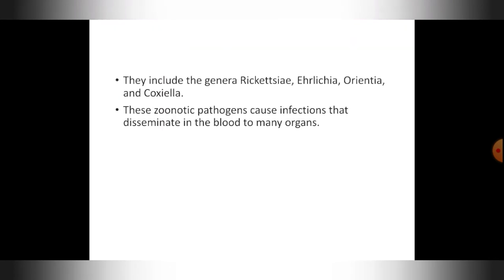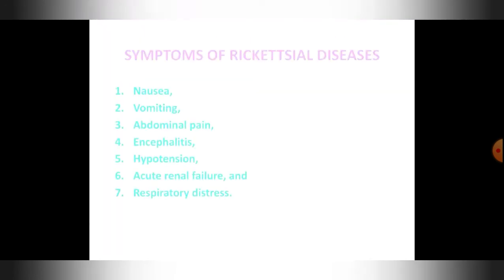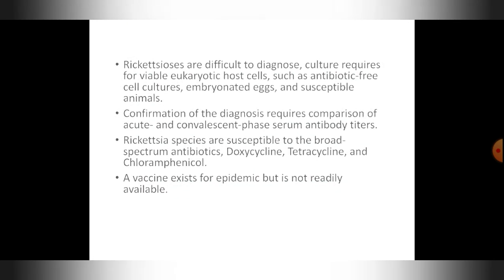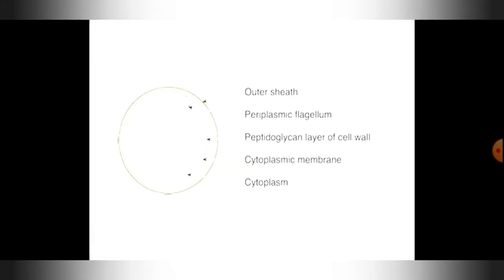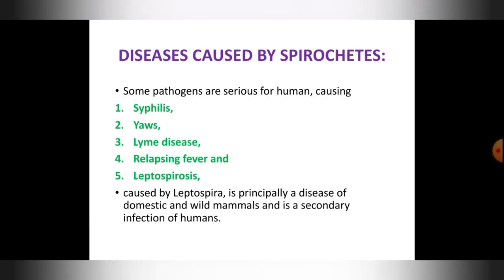Okay, and then we have studied the transmission. Rickettsia species cause different diseases, these 5 diseases, and then the symptoms, 7 symptoms, and we have studied the transmission, and we have started with spirochetes. Here it is also a gram-negative bacteria, and it has many flagella inside, and it causes disease. These are the 5 diseases caused by spirochetes. The common symptoms are flu-like symptoms, weakness, numbness, vomiting sensation, and fever, chill, etc.